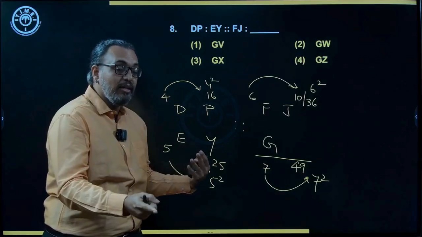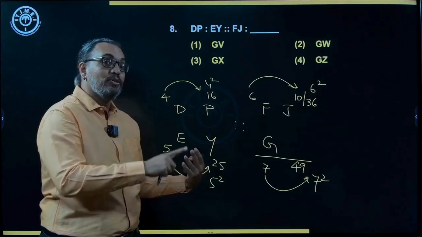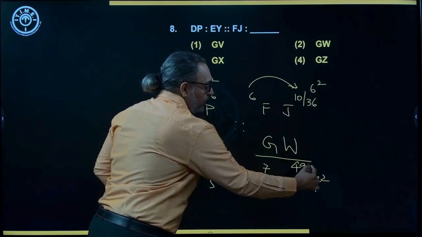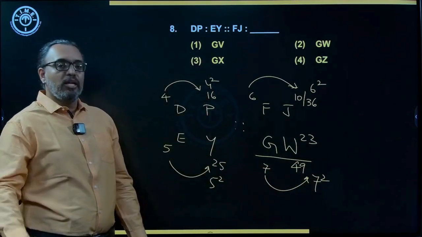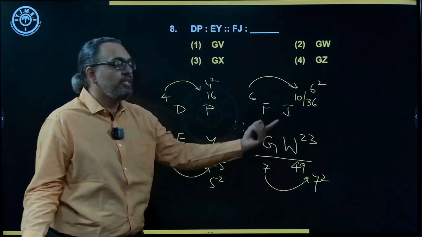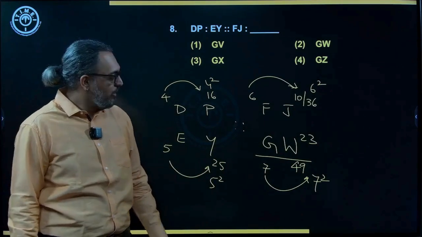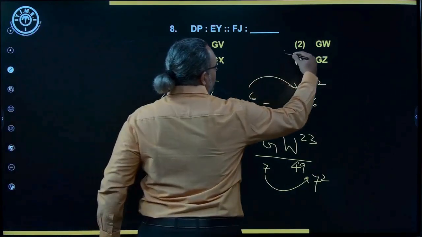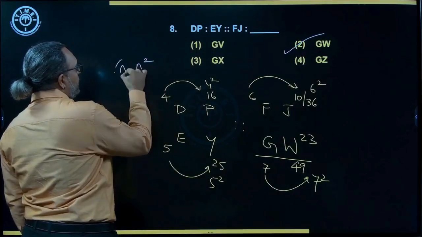So 52 is Z, 51 is Y, 50 is X, so 49 we have is W. Or you can simply do 49 minus 26. Any number more than 26, subtract 26. 49 minus 26, 23. Whichever way is comfortable, you can do. Understood? So GW. Yes, I do have an option of GW that is available in choice 2. So basically the format is n square. That is given as a group.